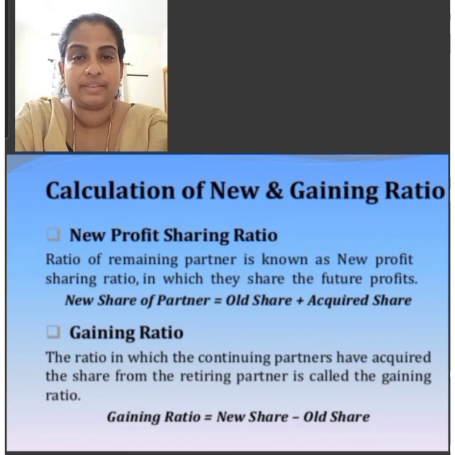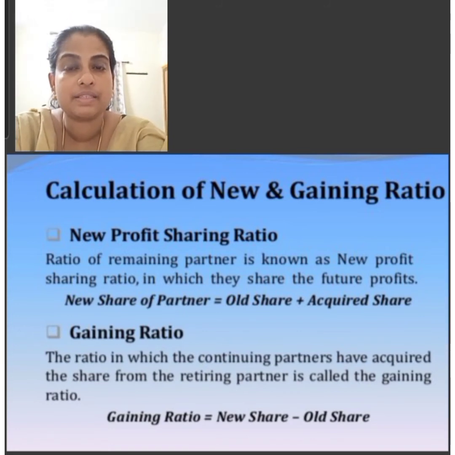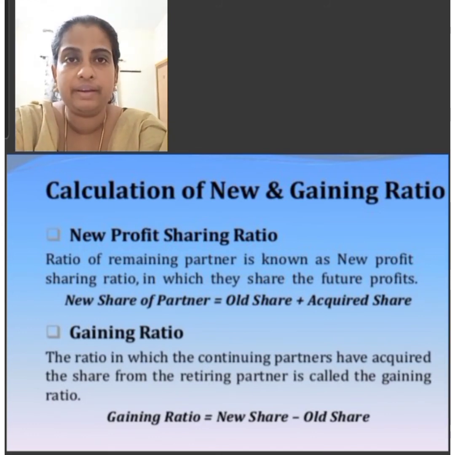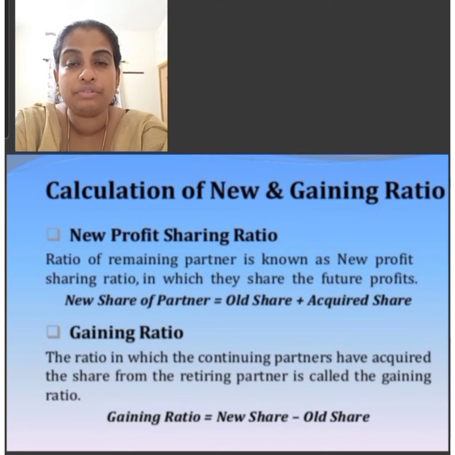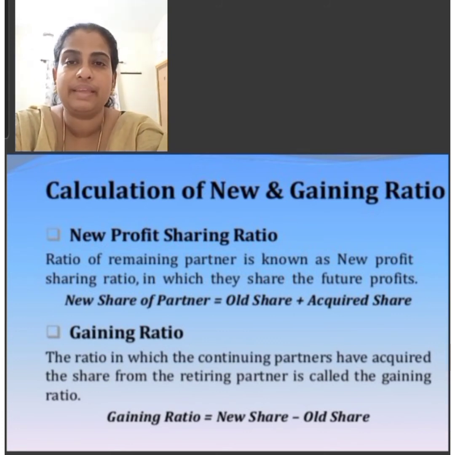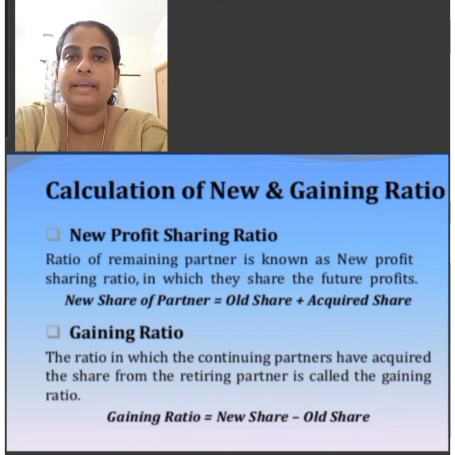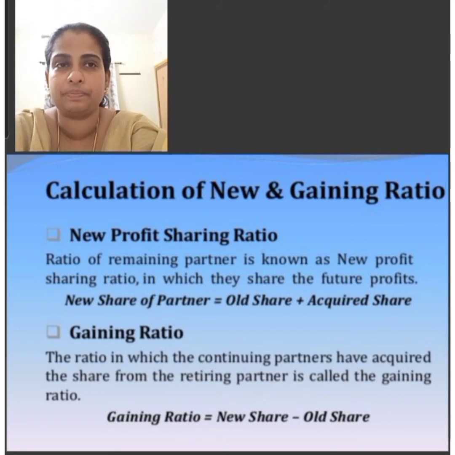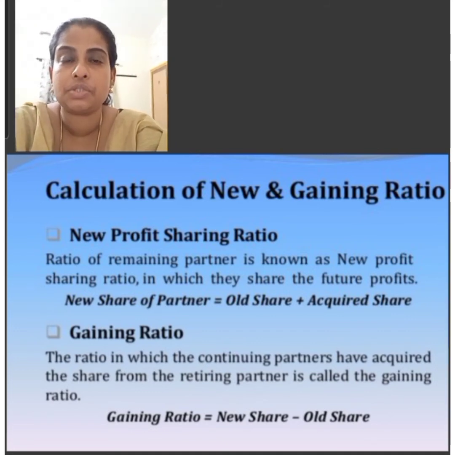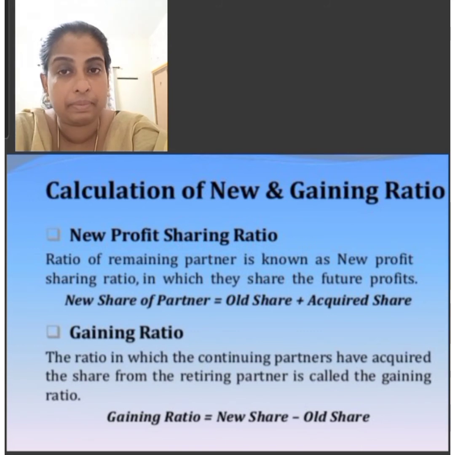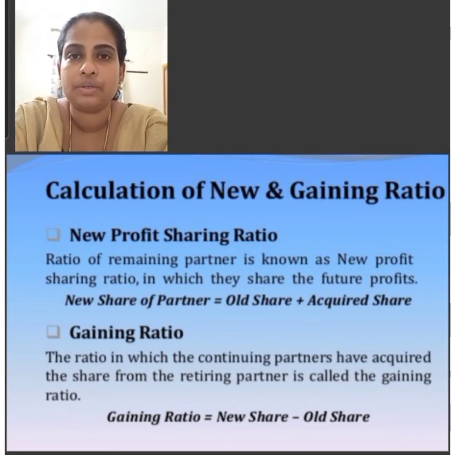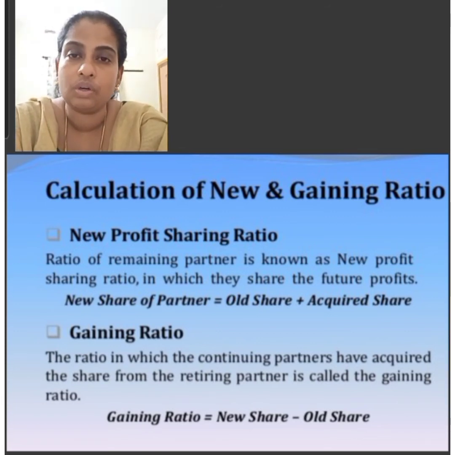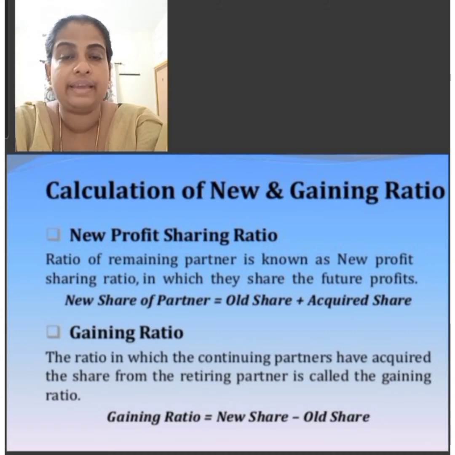Next, the third case or third situation is when the retiring partner's profit share is taken by the remaining or continuing partners in a specified ratio. The gaining share of each remaining or continuing partner is calculated giving effect to the agreement, that is, the percentage share taken from the outgoing partner's share. The profit share gained is added to the existing profit share of each remaining or continuing partner to determine his new profit share. New profit share equals old profit share plus gained profit share.